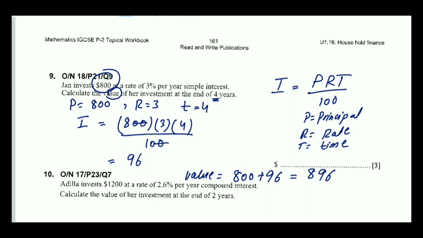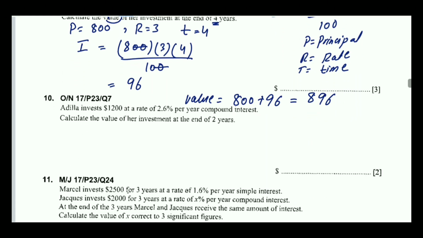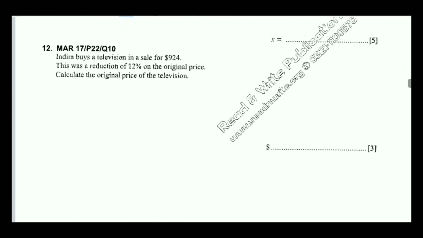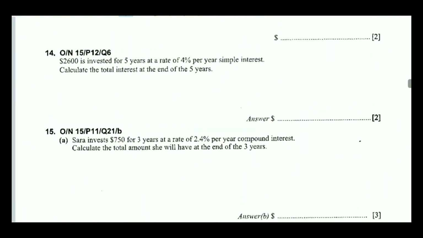So one thing that you have to memorize: if the question is asking to find just the interest, it means you have to find just the interest. But if the question is asking to find the total value, the total balance after 4 years, after 5 years, then we have to add that interest into the principal amount. Okay, so next question.